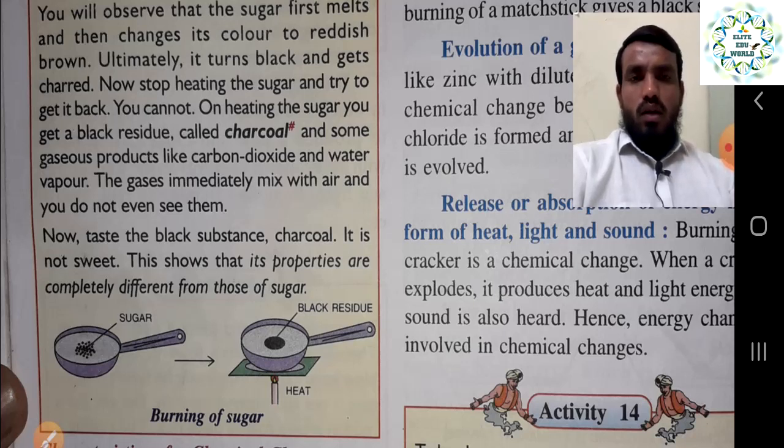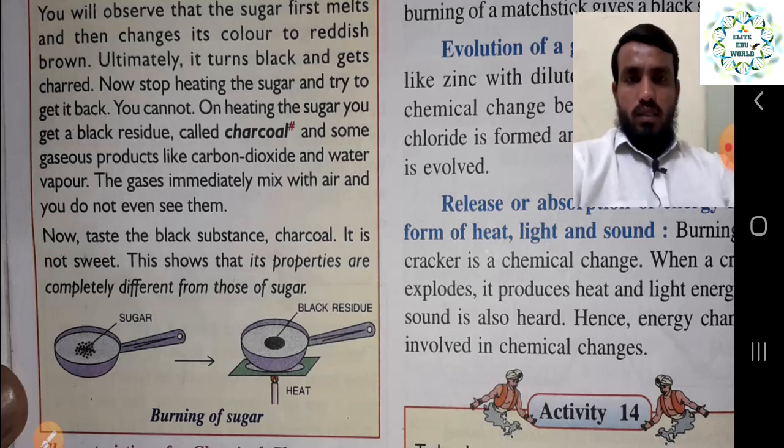That is why we say this is also an example of chemical change, because once you burn the sugar, a new product is formed, that is charcoal, black in color, and the characteristics of this new product are totally different from sugar, and it is a permanent change. So we can say the burning of sugar is a chemical change.